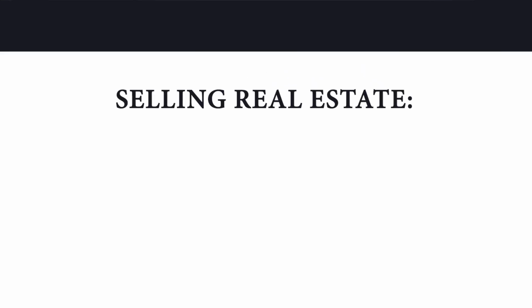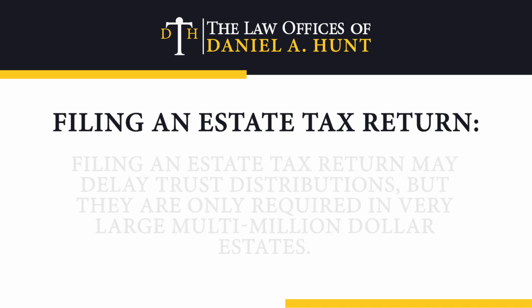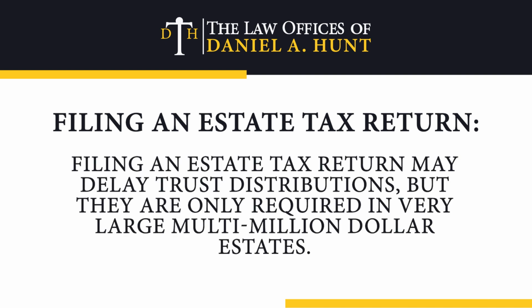While a typical California trust administration takes 12 to 18 months, extenuating circumstances may cause it to take longer. To start, here are a few situations that may cause a trust administration to take longer than usual. Selling real estate. This is especially true if the real property is difficult to sell, needs a lot of work before it can be sold, or if there are multiple properties to sell. Filing an estate tax return. Filing an estate tax return may delay trust distributions, but they are only required in very large multi-million-dollar estates.